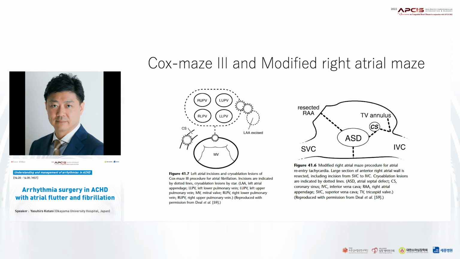So the modified right atrial maze is designed to interrupt critical areas of re-entry specific to Fontan patients, which are the atriotomy scar, rim of atrial septal defect, lateral right atrial wall, the right atrial isthmus, and the prior atrial pulmonary connection.